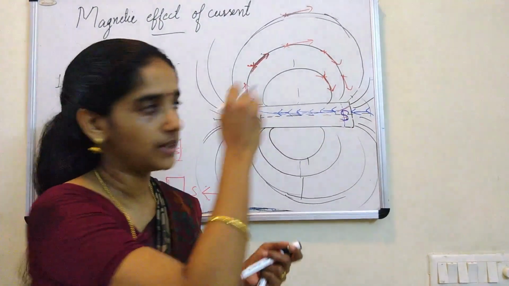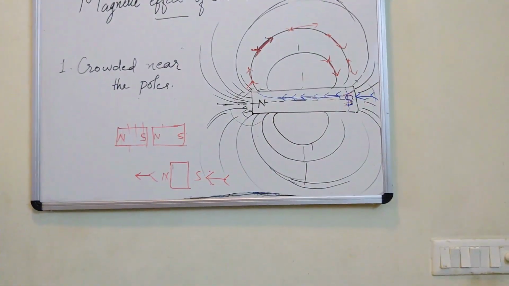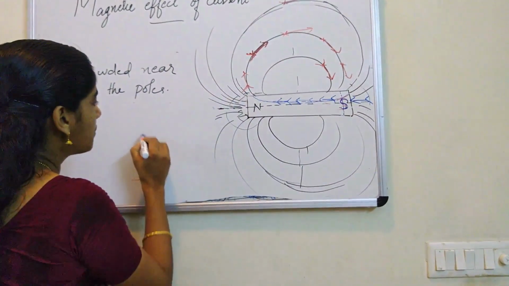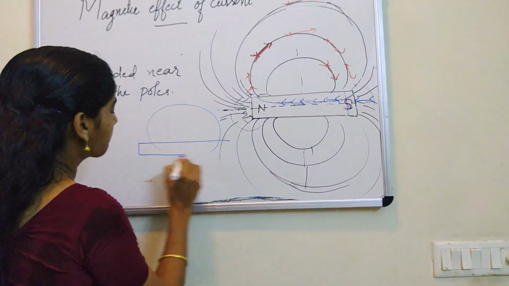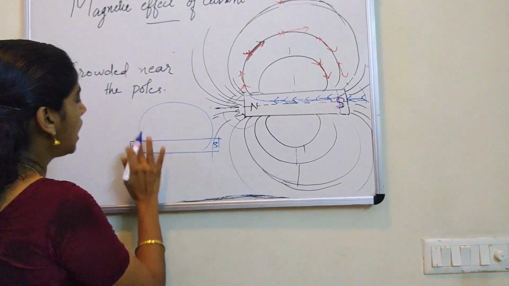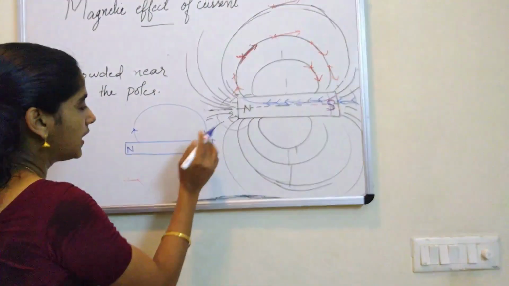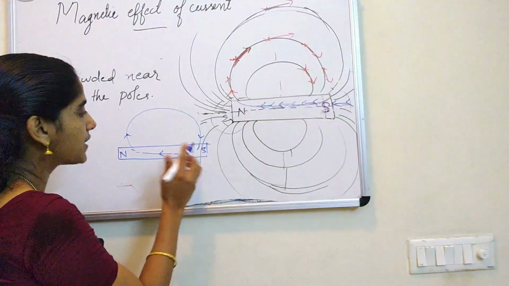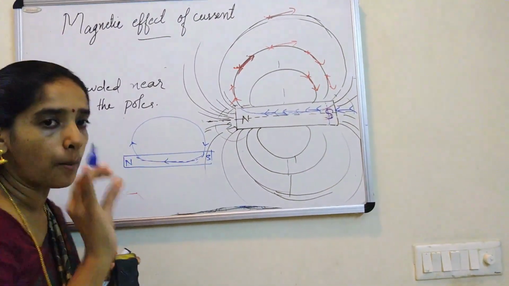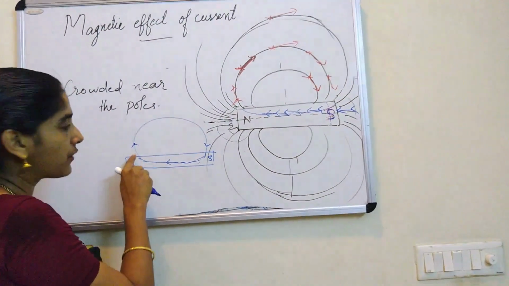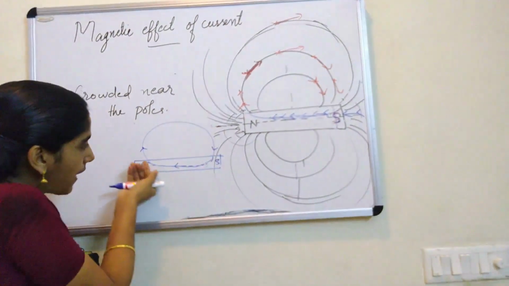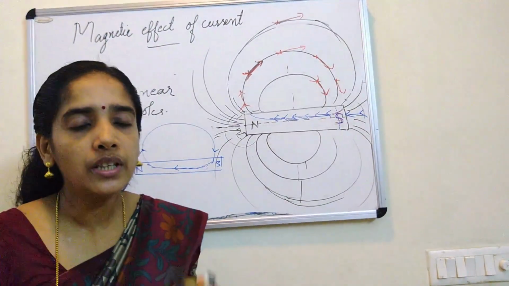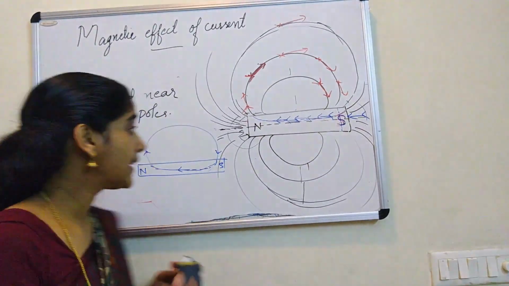Now let us take one of these lines outside, and I want to tell you one property of that line. So let me take one line out of it. Outside, let me draw a magnet here. This is north, this is south. Outside it is from north to south, and inside, where to where? Inside it is from south to north. That means if you keep a compass needle and start deflecting it from here, you keep on deflecting till it comes back to the starting point. That means there is no break for the magnetic field line. So here comes the next property. A magnetic field line is continuous.